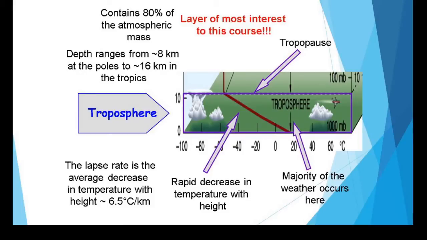These are some of the features that are found in the troposphere. Almost 80% of the atmospheric mass is found in the troposphere. The lapse rate is found in the atmosphere, that is the decrease of temperature with increase in height at a rate of 6.5 degrees Celsius per kilometer. The temperature decreases rapidly with increase in height. The majority of the weather occurs here.